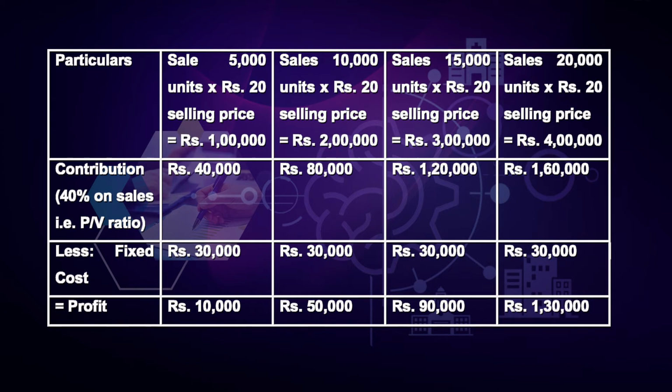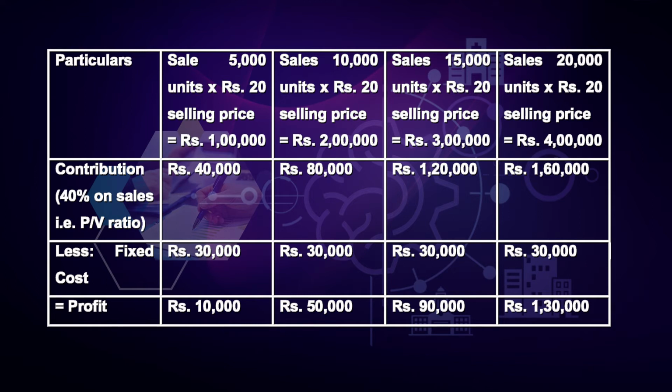Similarly, in the second case, the sales units increased to 10,000 units multiplied by selling price per unit rupees 20. Then total sales is rupees 2 lakh. So, the contribution is calculated as 40% of sales, which will be rupees 80,000. Then deducting fixed cost of rupees 30,000, the profit calculated comes out to be rupees 50,000.